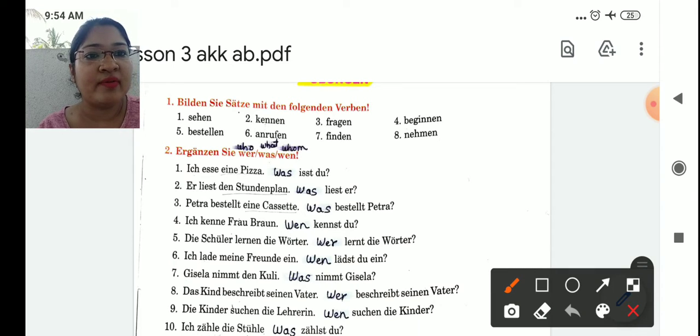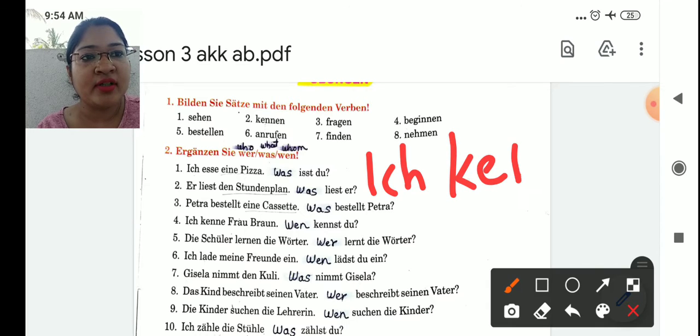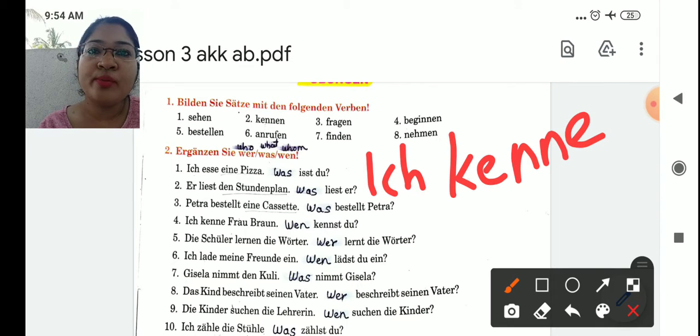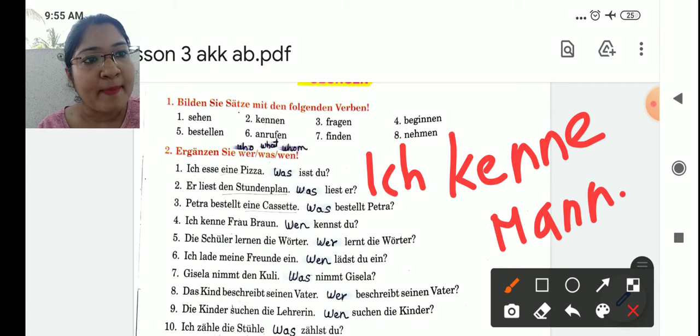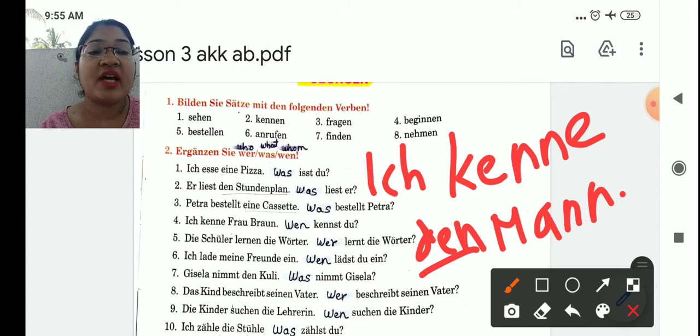Kennen is to know someone. So I can form the sentence like this: Ich kenne, nominative case. Now whom do you know? Suppose you know that man. So how will we write? Ich kenne den Mann. Now Mann is in the accusative case. The original article, you know, is der Mann. In accusative it will change to den. I know that man. Okay students, you have to form simple sentences for the first question.